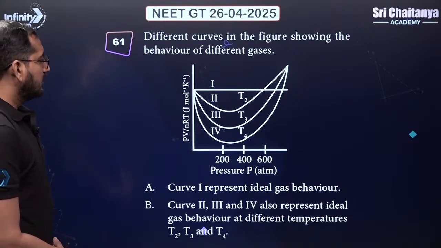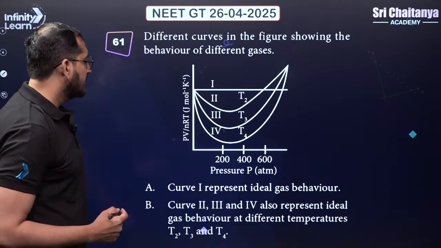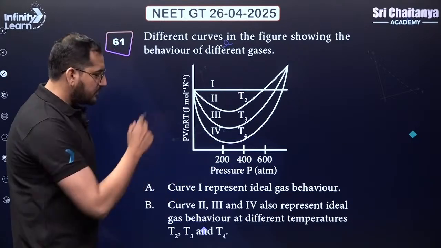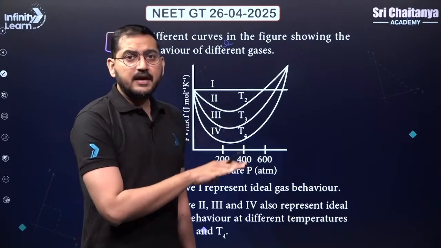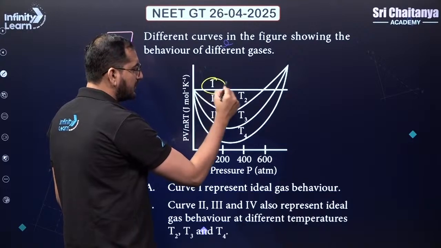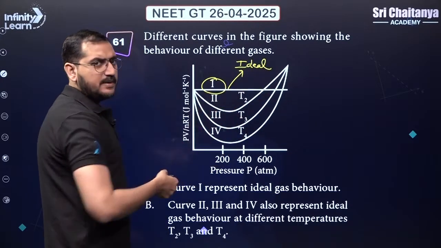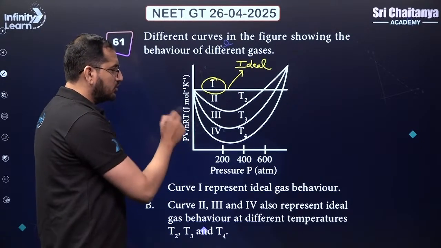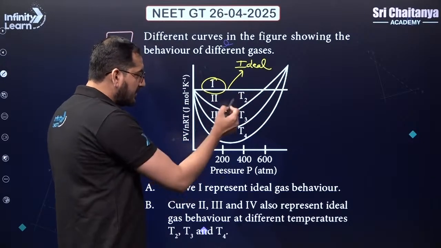Okay, so there is a graph given to us, and 1, 2, 3, 4 curves are there. The graph is between PV by nRT versus the pressure. So this graph is actually talking about how ideal gas will behave and how real gas will behave. The first graph, which is the straight line, is for your ideal gas. We know that for ideal gas PV should be equal to nRT. So PV by nRT, this ratio should be a constant value. That's the indication we are talking about the ideal gas.